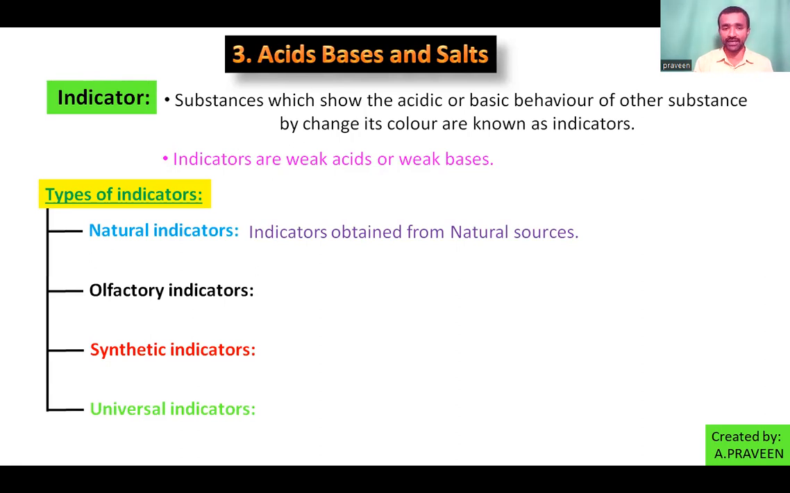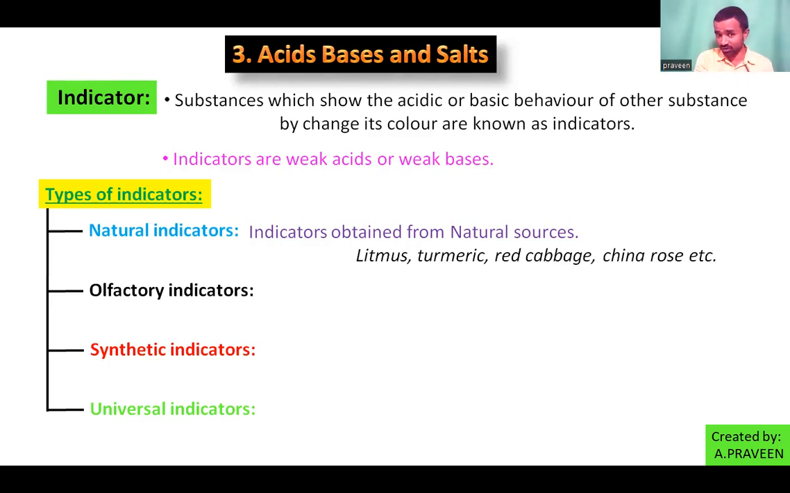Examples for the natural indicators are litmus paper, turmeric powder, red cabbage juice, and we can prepare it from the China rose also, that is nothing but hibiscus. So these we already learned in our 7th class, Acids and Bases, second lesson of 7th class. So turmeric, litmus, red cabbage, China rose, beetroot, mango leaves. Many examples are there that we can use as indicators. They are called natural indicators.